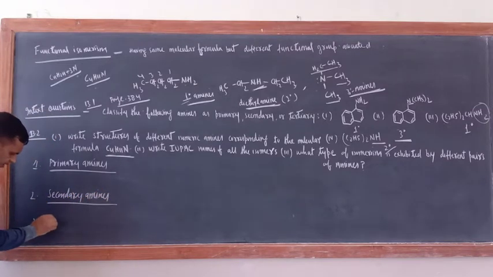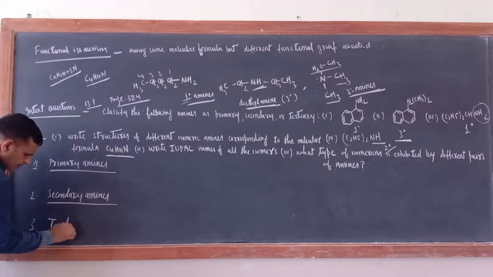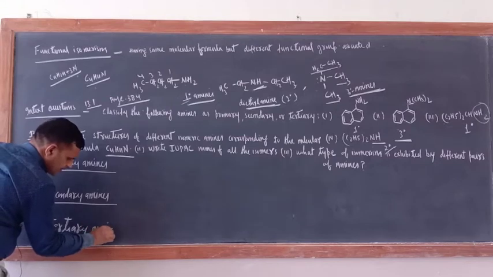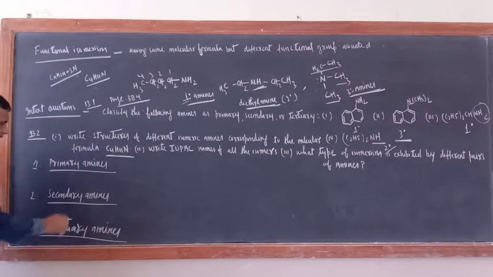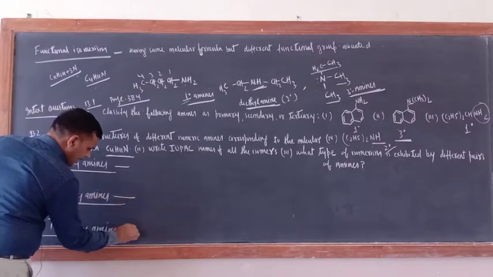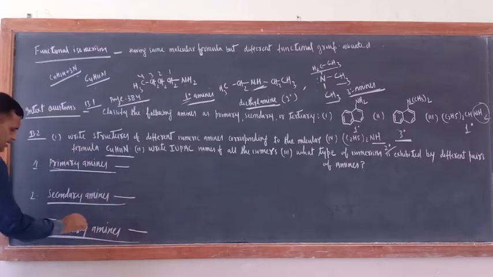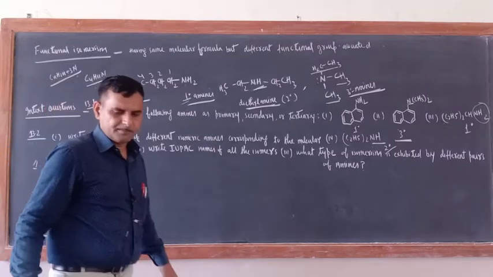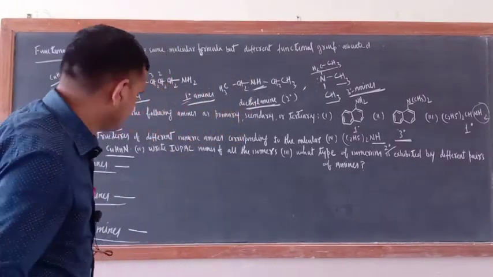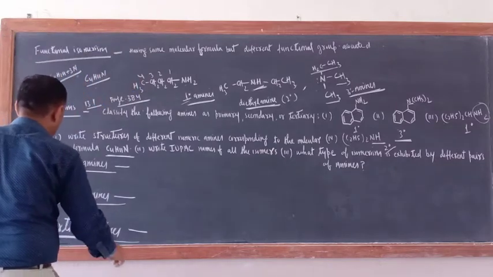Third one is tertiary amines. So primary amines, secondary amines and tertiary amines. Correct? Is there any problem? If a problem is there, please tell. Okay, no problem. So just try to understand here.